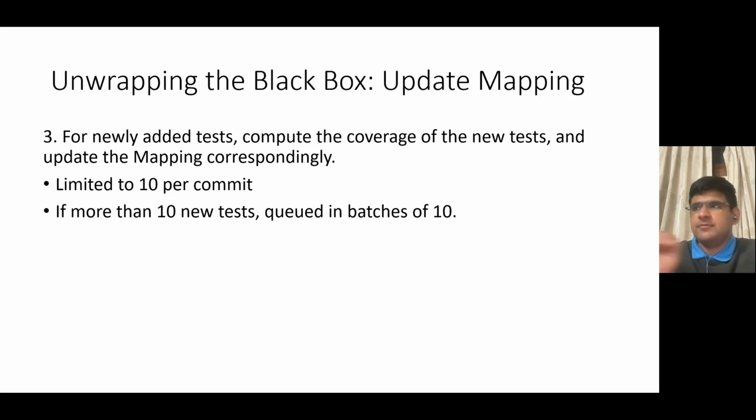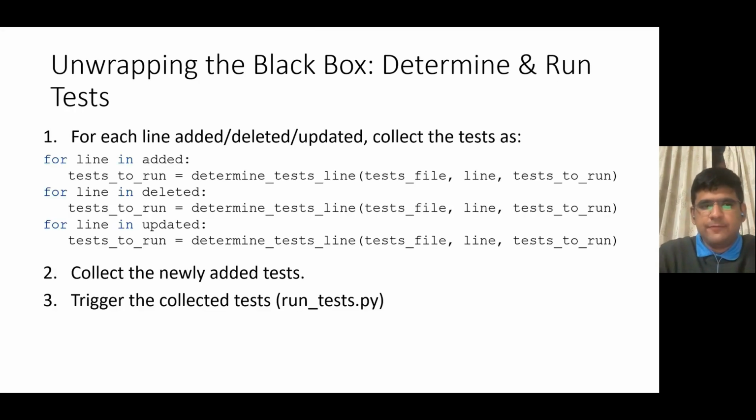In the worst case, as we go ahead in our commit lineage, we would eventually have a mapping that is way too deviated from the ideal mapping. So we don't want this to happen, and therefore we use the determine test coverage workflow, which I'll talk about after a couple of slides.